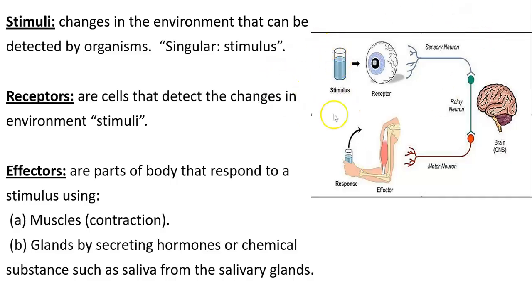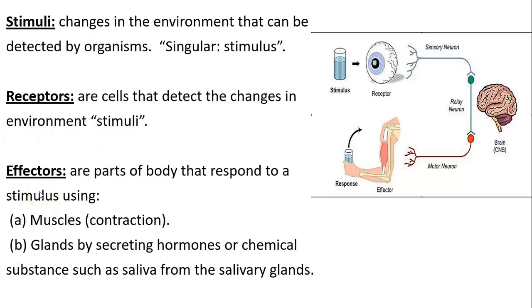So, for example, here is the stimulus, and your eye contains receptor cells that will see this stimulus. When the light falls on this object and reflects into your eyes, the receptor cells in your eyes will detect the shape of this thing and then send the impulses, the electrical information, to your brain to process it. If there is an action that should be taken towards this stimulus, here come the effectors.